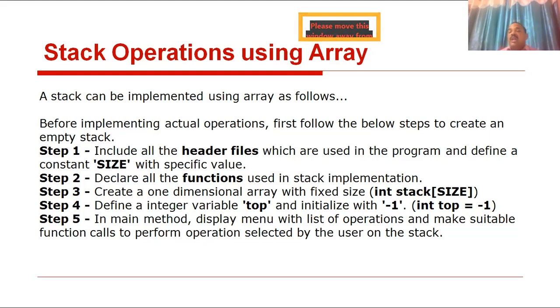For example, int stack of size. Step 4, define an integer variable top and initialize it with -1, that is int top = -1. Fifth step, in the main method, display a menu with the list of operations and make suitable function calls to perform the operation selected by the user on the stack. So these are the prerequisites.